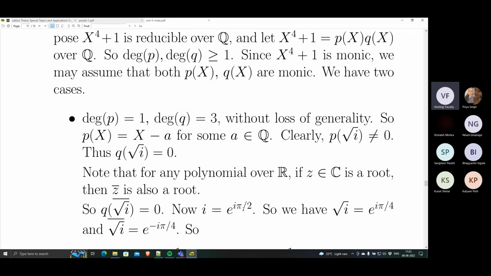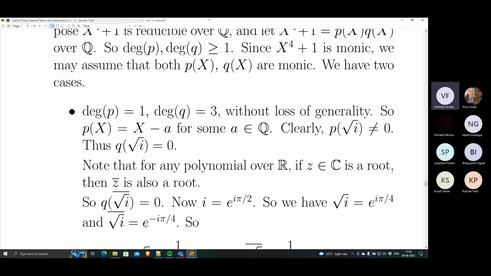Check that. Therefore, square root i is just e raised to i times pi by 4. The power comes down by a factor of 1 by 2. But more importantly, the complex conjugate, when you write it this way, just introduces a negative sign. So the complex conjugate of square root i is in fact e raised to minus i pi by 4.